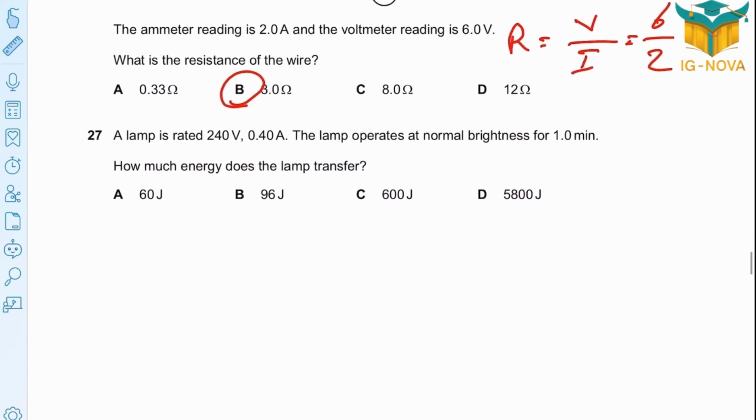Question 27. The lamp is rated 240 volts and 0.40 ampere. The lamp operates at normal brightness for 1 minute. How much energy?